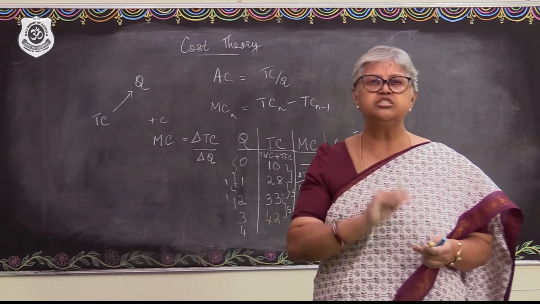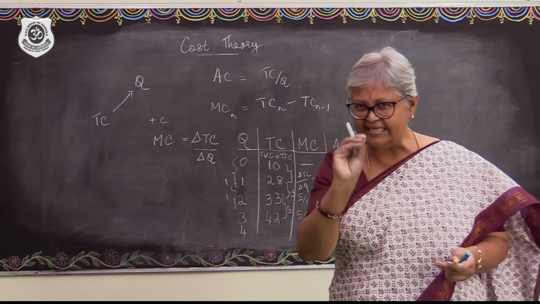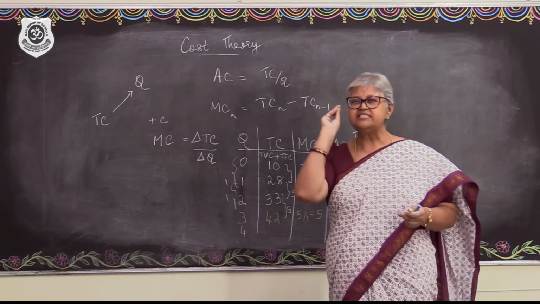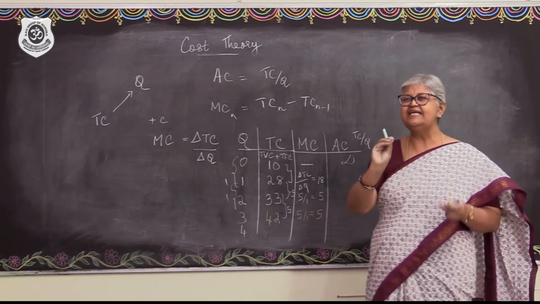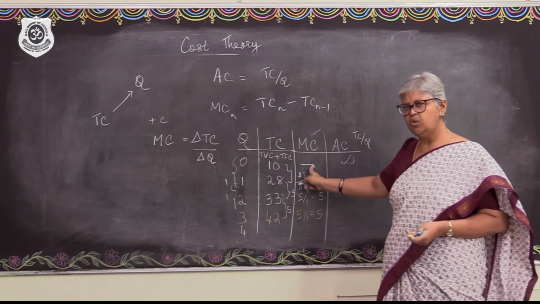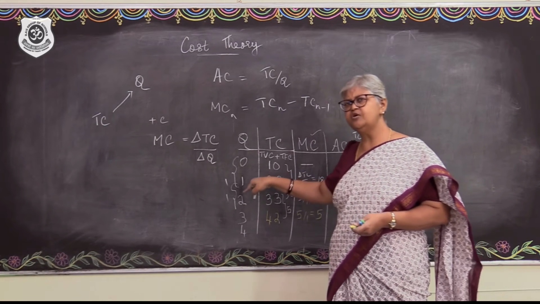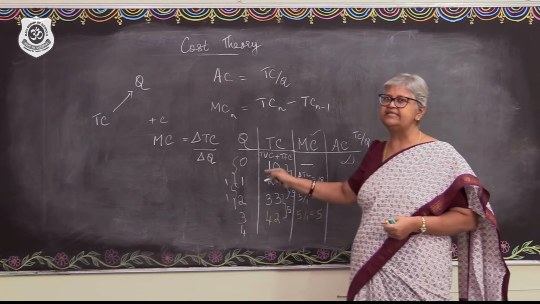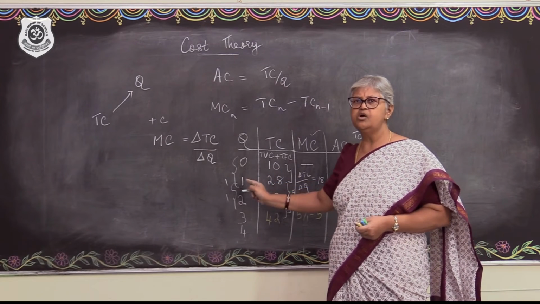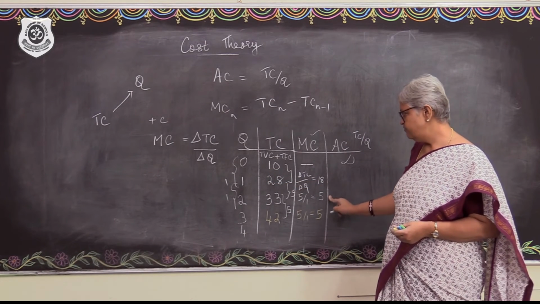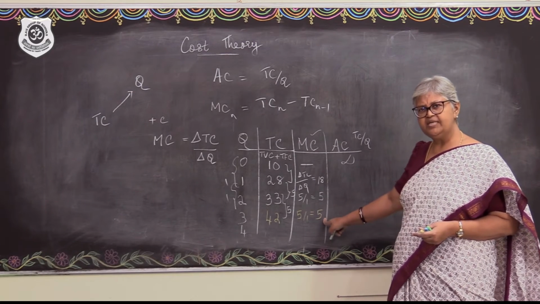So the total cost was increasing at a decreasing rate. The total cost increasing at a decreasing rate is what is understood through this MC behavior. After all, what is MC? The rate of change of the TC. Marginal cost can also be understood as the rate of change of the total cost. So you see that MC is actually falling: 18, 5 and then it's becoming constant.